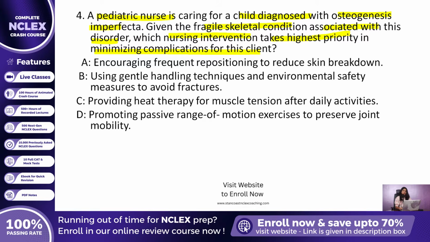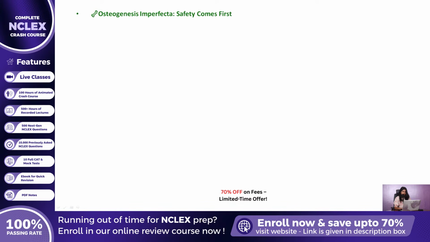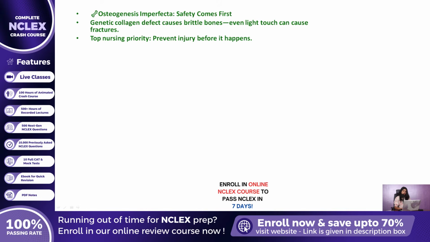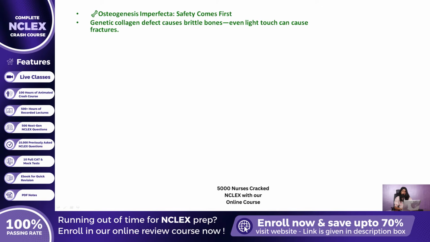Among these options, the one that addresses the most immediate and high-risk concern is option B, using gentle handling techniques and environmental safety measures to avoid fractures. Let us now explore why this response stands out as the top nursing priority. Osteogenesis imperfecta is a rare genetic disorder characterized by extremely brittle bones, caused by a defect in collagen production. This means that even minor handling, repositioning, or unexpected environmental contact can lead to painful and sometimes life-altering fractures. That is why the nurse's first responsibility is not just to treat symptoms, but to prevent injury before it happens.